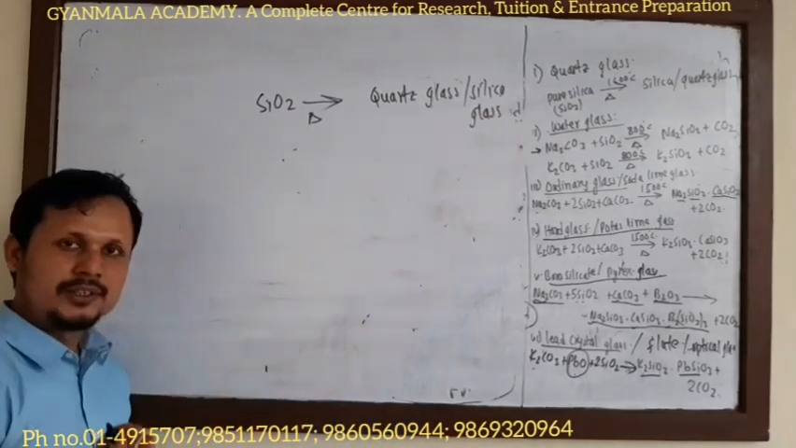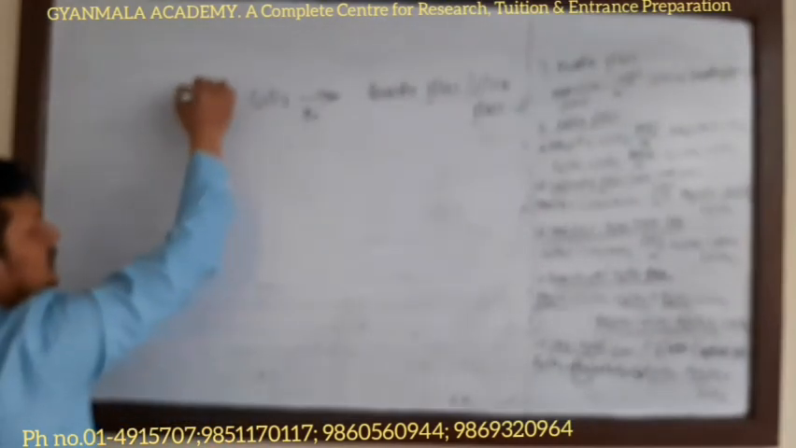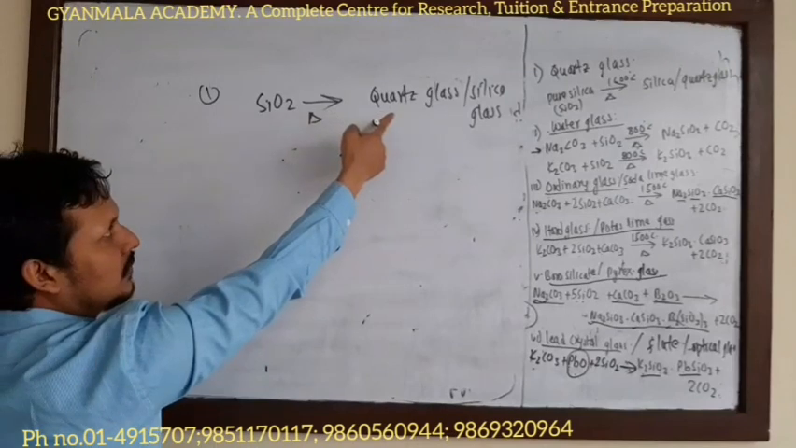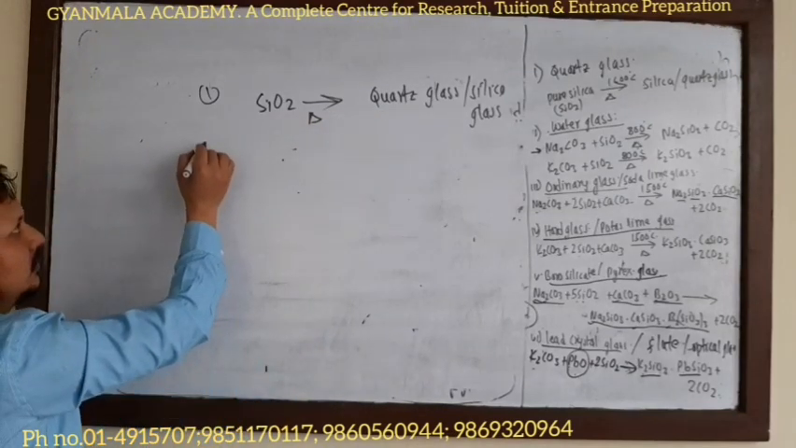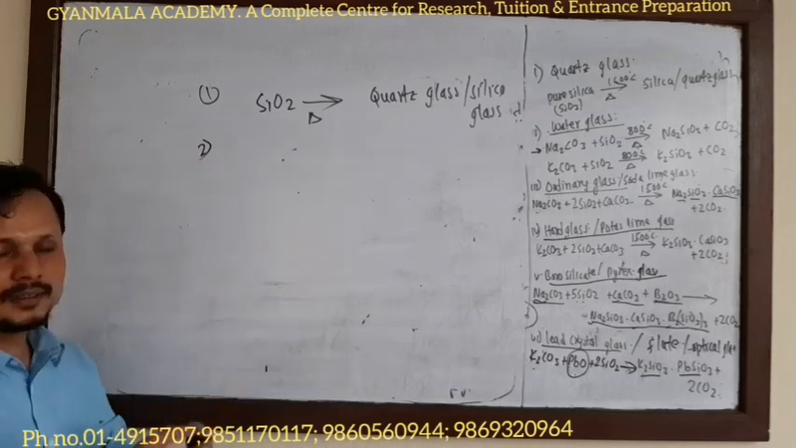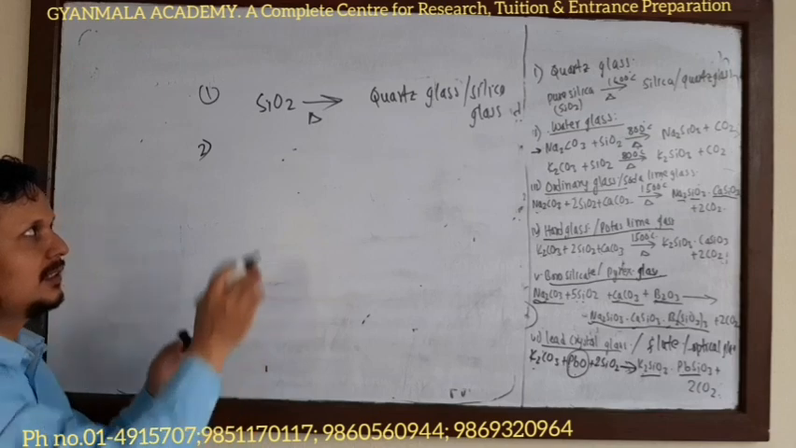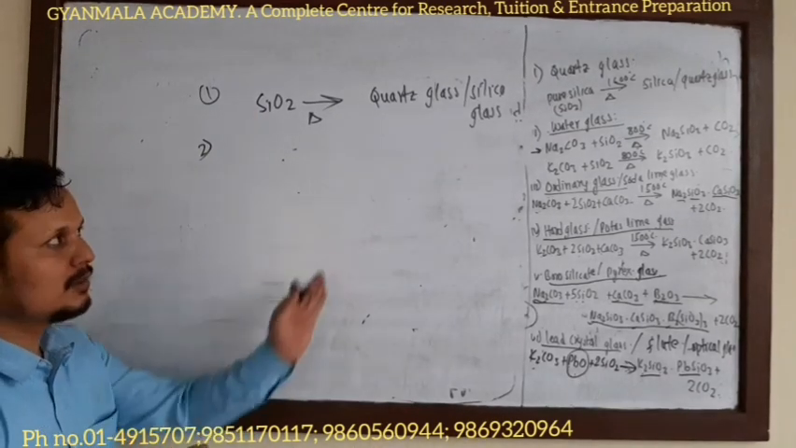Short way to remember the types of glass. For example, first, quartz glass or silica glass. Silica, when heated, gives quartz glass. Number 2, after silica glass or quartz glass, there is water glass. Always remember the step: silica is used in every type of glass.